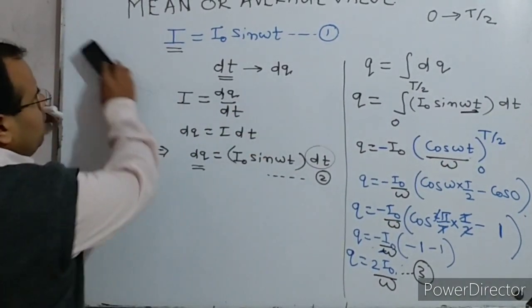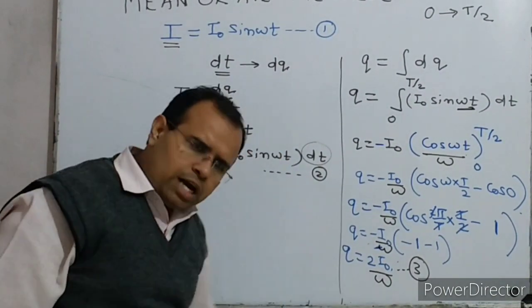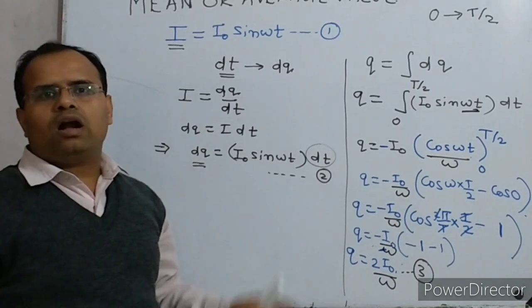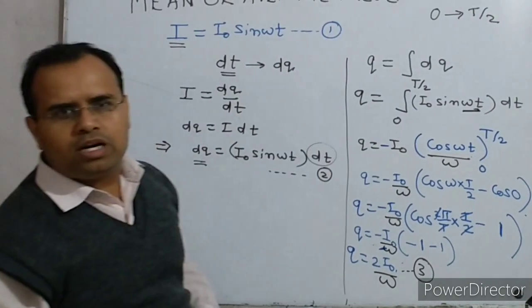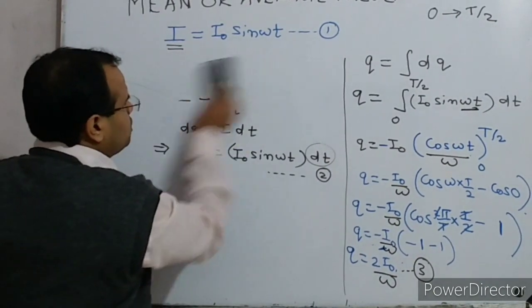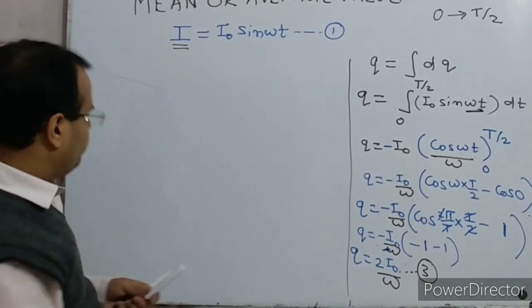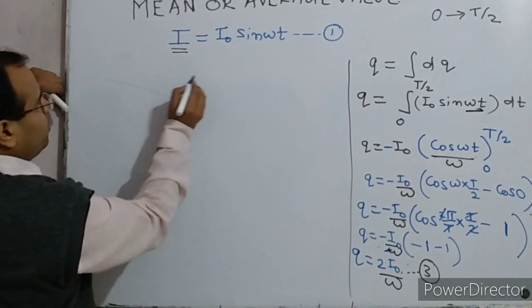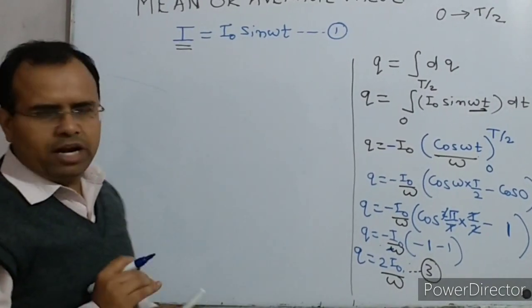After this, you see, this is the charge which is flowing through the circuit when the alternating current is flowing for the time interval capital T by 2. Suppose that for the same time interval, the direct current is flowing through the circuit for the same time interval capital T by 2.